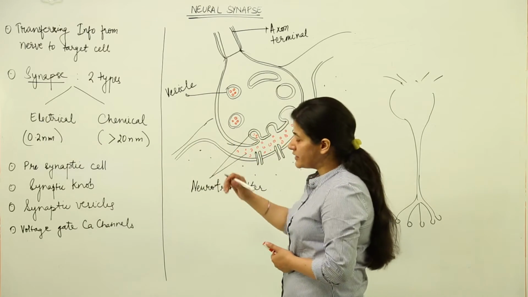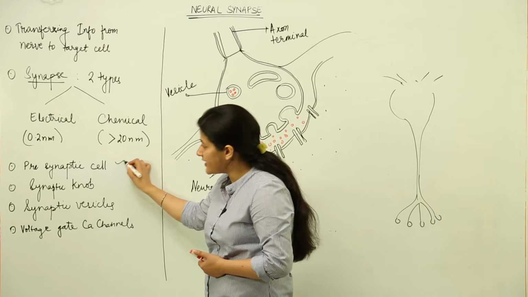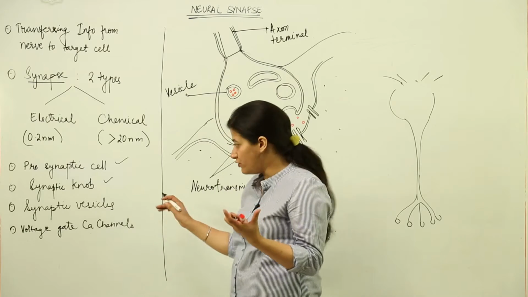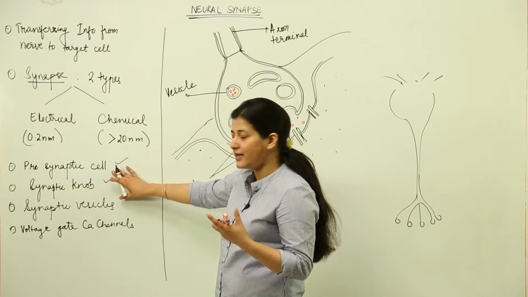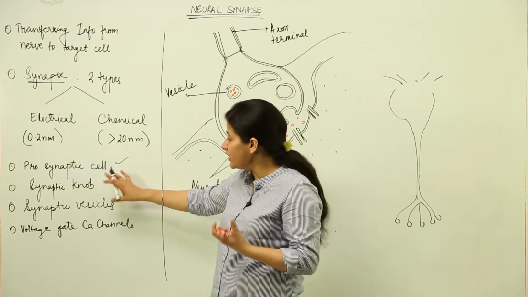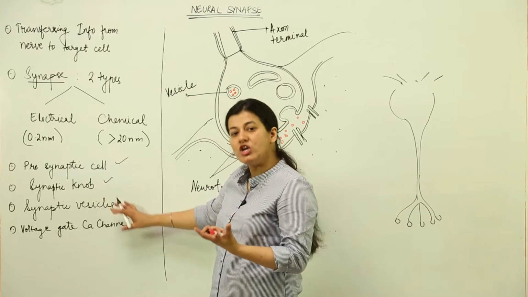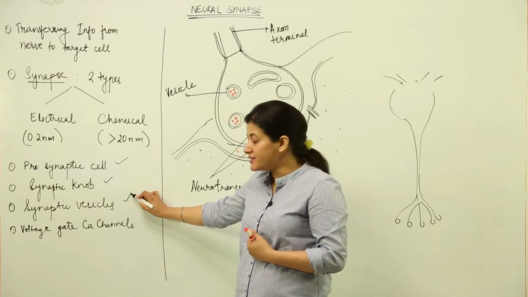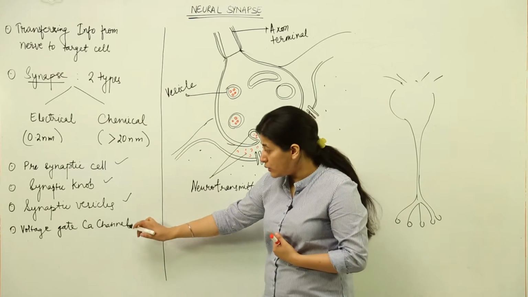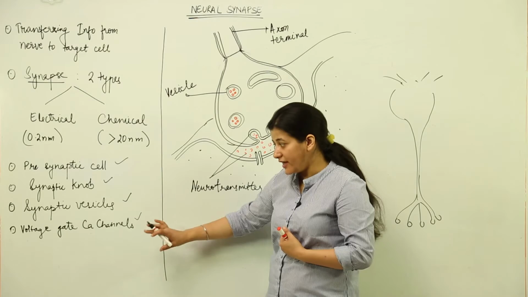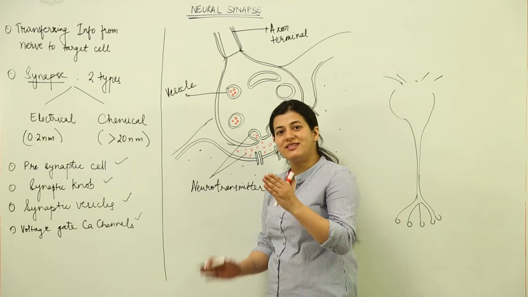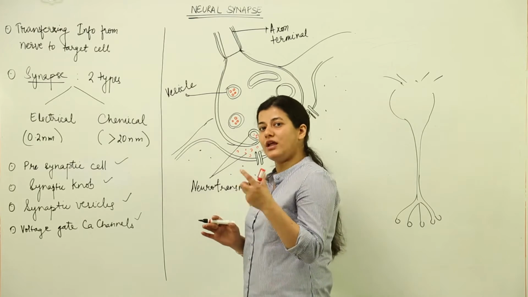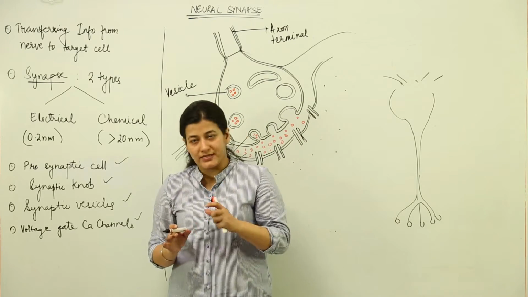What does a synapse comprise of? It comprises of a presynaptic cell. It has a synaptic knob, the bulbous structure of the neuron. The presynaptic cell is the neuron itself, the part of the neuron. Then there is a knob inside which many neurotransmitters are present. Then there are synaptic vesicles present over there. There are voltage gated calcium channels, and apart from that there is the synaptic cleft, the actual gap between the neuron and the next neuron's dendrites, or it could be the muscle tissue.